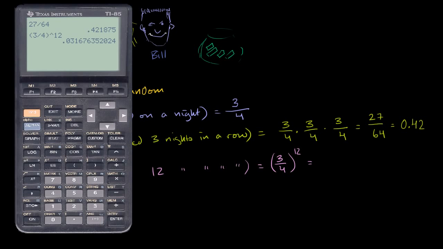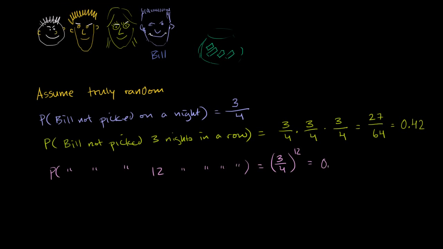It's going to be 0.032, which is approximately equal to 3.2%. So now you have every right to start thinking that something is getting fishy.